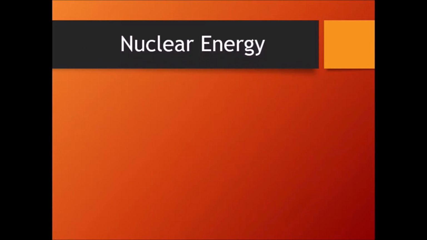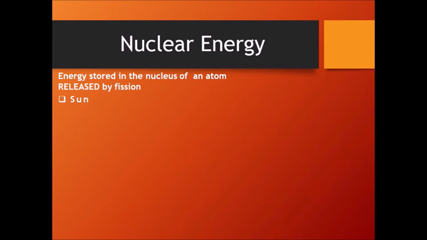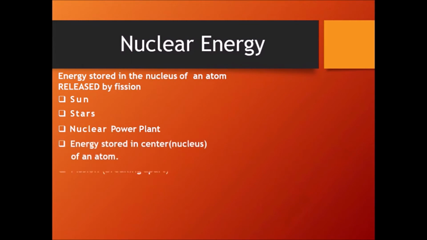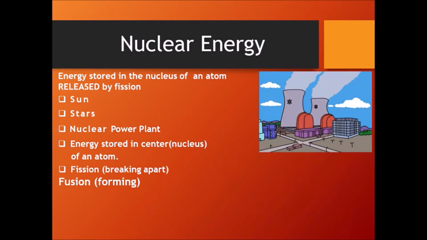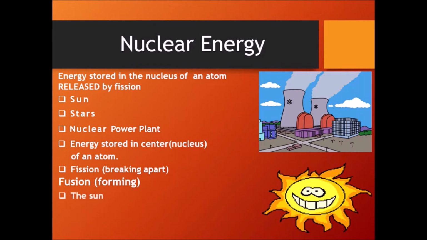Moving on to the next, which is nuclear energy. What is nuclear energy all about, everybody? Energy stored in the nucleus of an atom, released by fission or fusion, is called nuclear energy. So the energy from the sun, which we receive, is nuclear energy. Stars, nuclear power plants, energy stored in the center of an atom. Even the fission process, like how we have fusion and fission. Fission means breaking apart, whereas fusion means combining. So let us talk about them in detail.